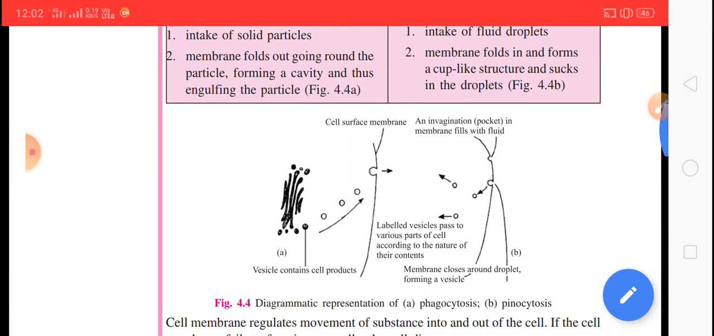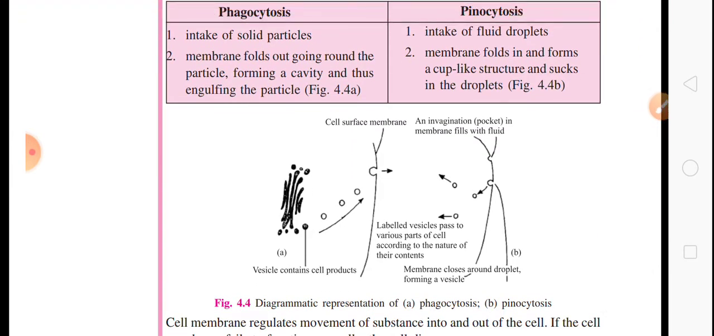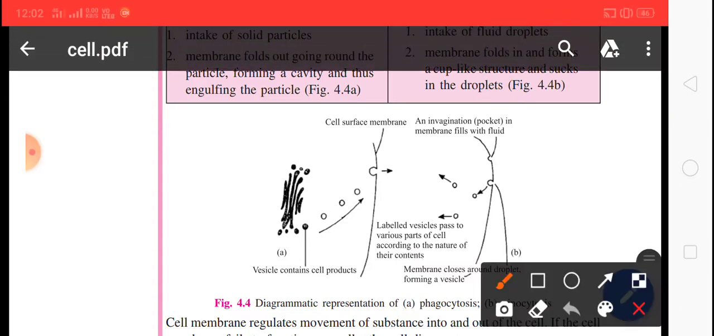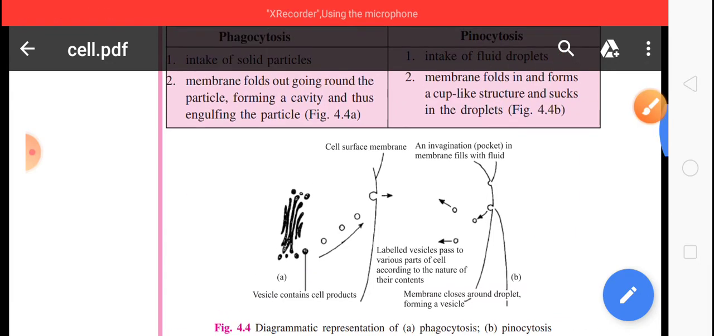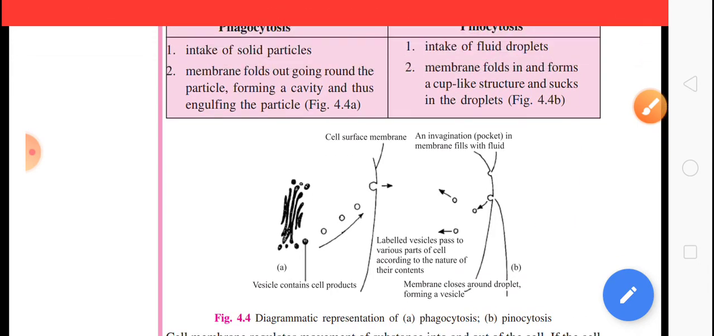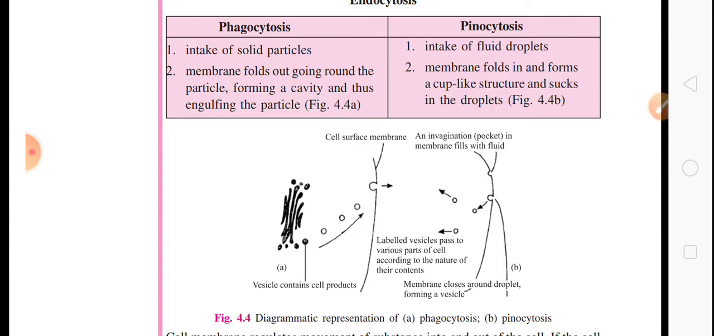So from these two figures you can understand figure A and figure B. Figure A is for phagocytosis. See here, the first figure is for phagocytosis and the second is for pinocytosis.